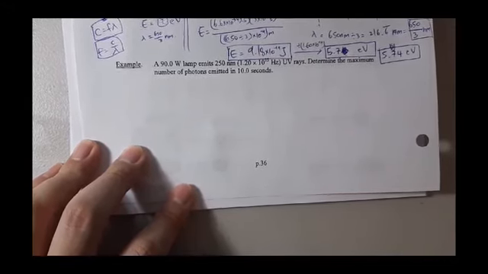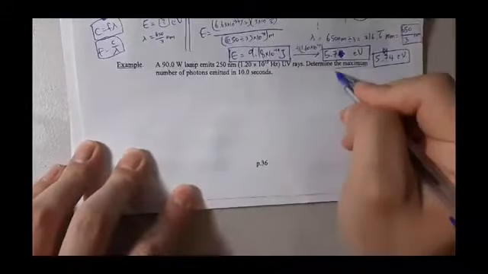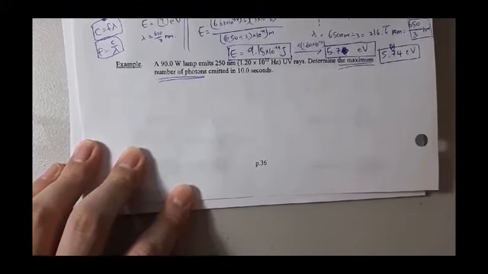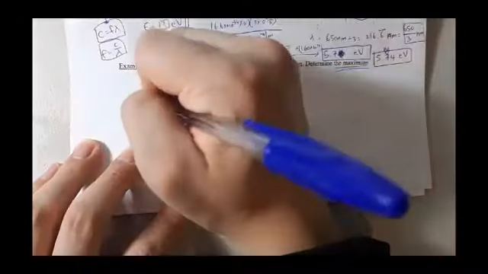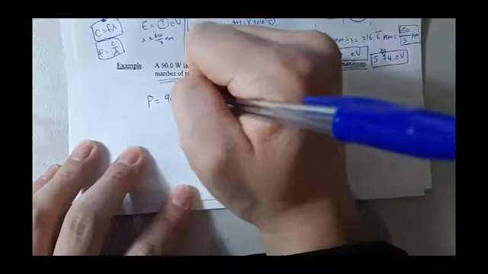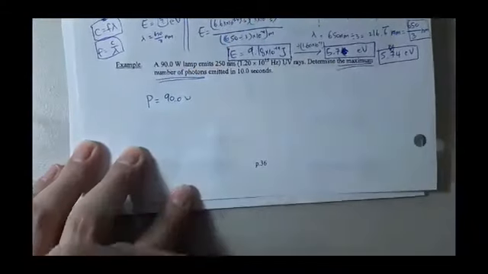Determine the maximum number of photons emitted in 10 seconds. So whenever you see the unit W, that means that unit is power. So you need to understand that 90.0 is my P.